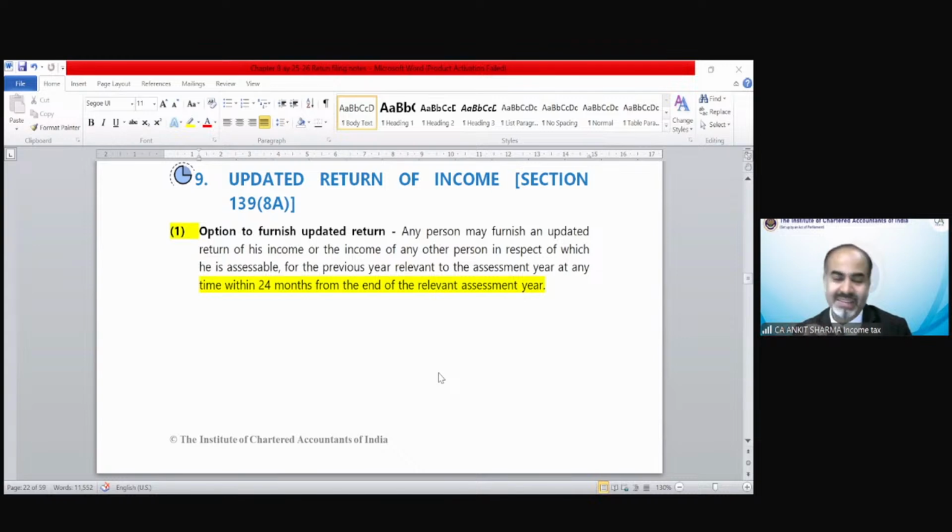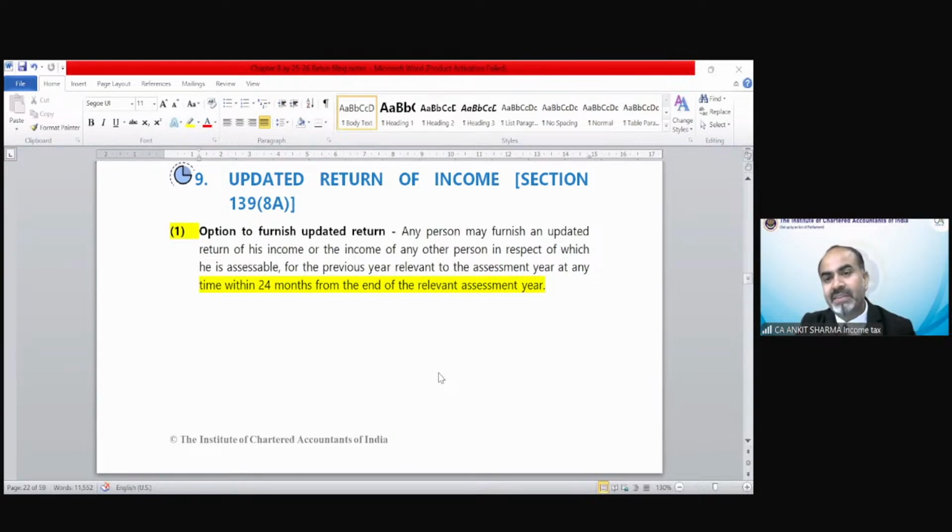Yes, under updated return, tax cannot be reduced, refund cannot be increased. Hardik is saying 27-28. No, Hardik, I am asking the date, not the range. What is the last date of filing updated return for previous year 24-25?